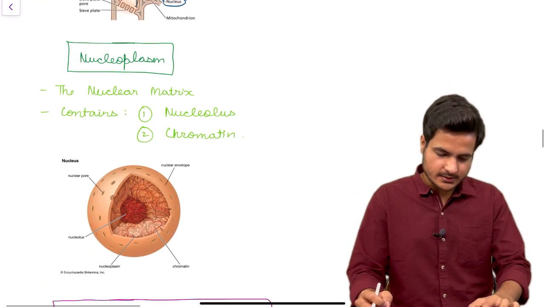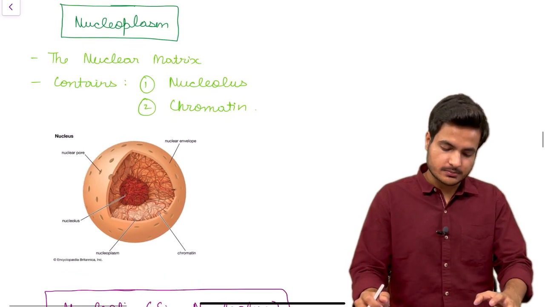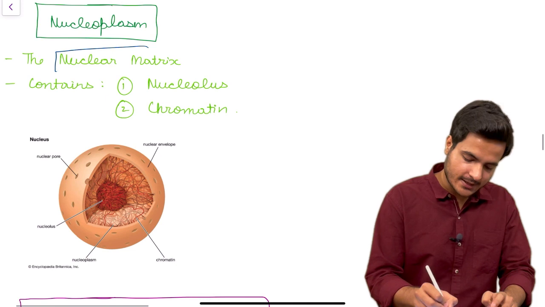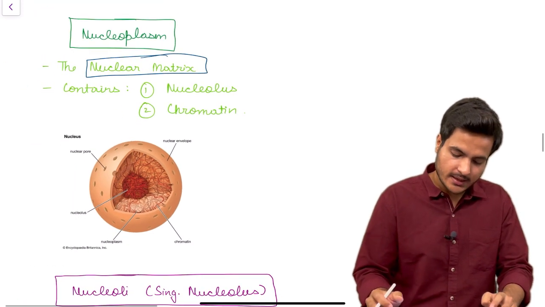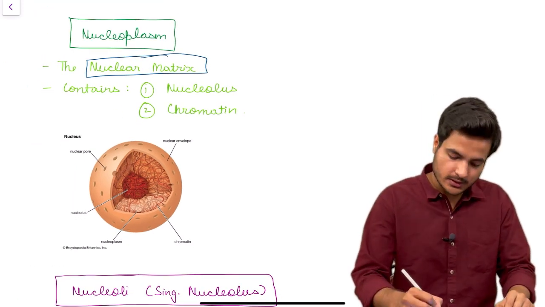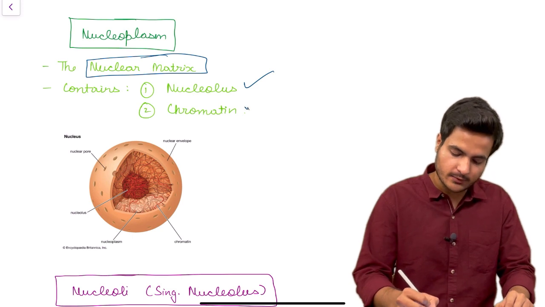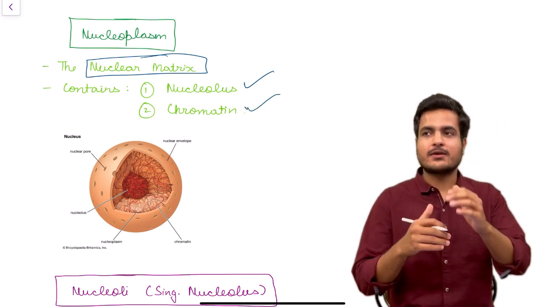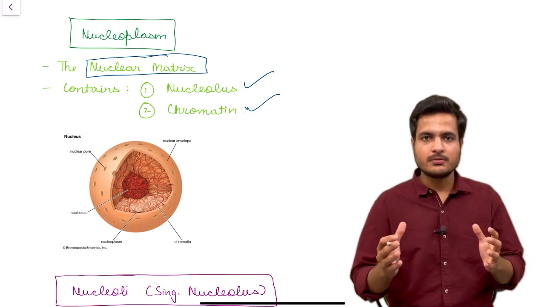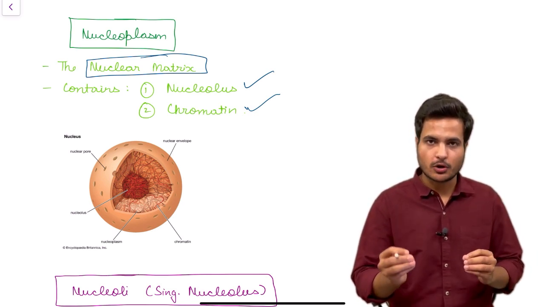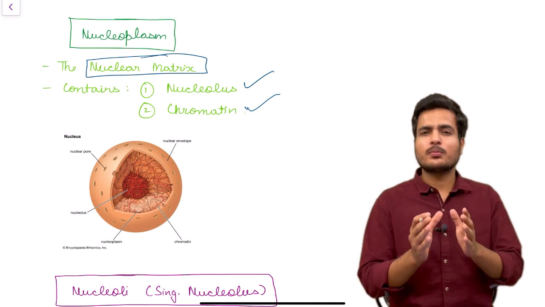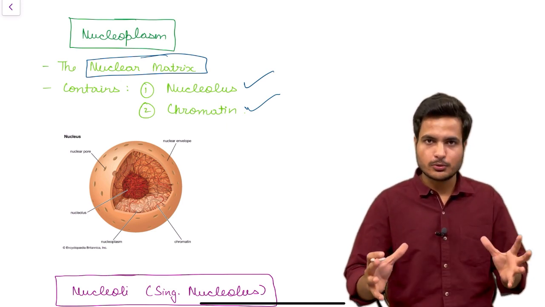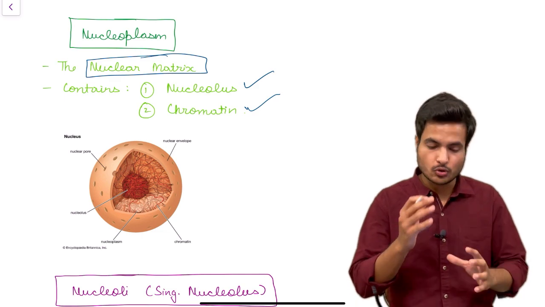Now let us read about nucleoplasm. Nucleoplasm is the nuclear matrix similar to cytoplasm, that is a cellular matrix. It contains 2 important things. One is the nucleolus and the second one is chromatin. Nucleolus is a spherical structure which can vary from 1 to more than 1 in number depending upon whether the cell is dividing or not. The second thing is chromatin. Chromatin is nucleoprotein fibers which are elaborately distributed within the nucleoplasm.